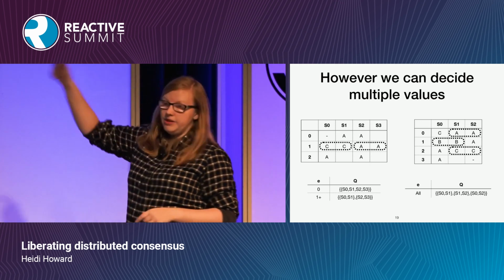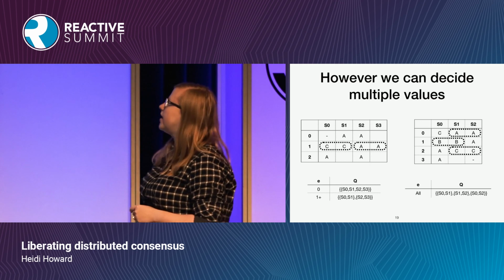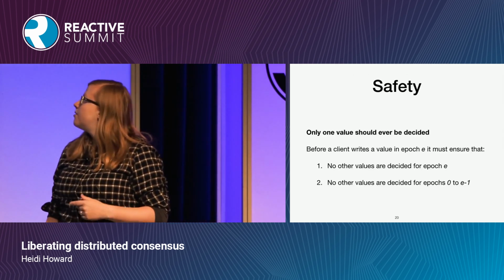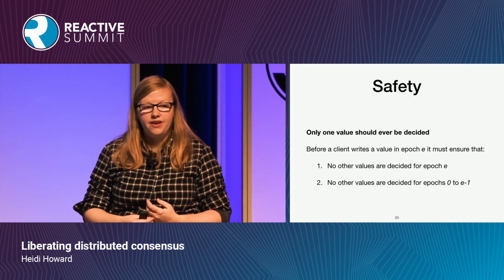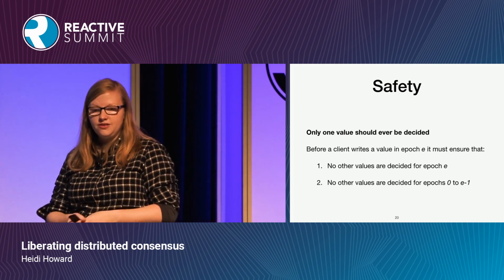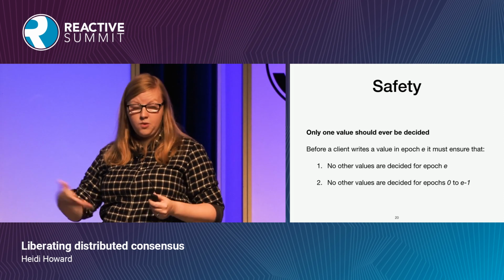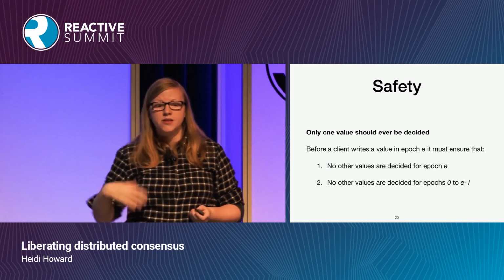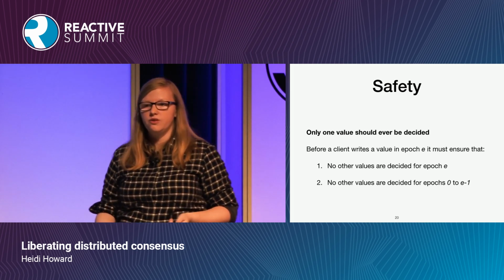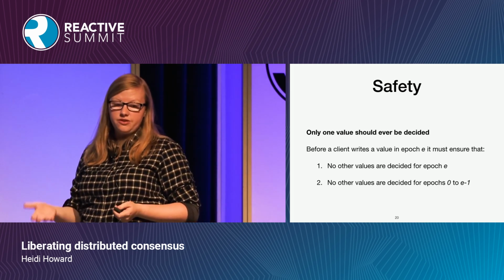And firstly, we're going to deal with this scenario on the left-hand side. So before a client writes a value, they need to ensure that there are no other decisions that are different from the decision it's working towards, either in the same epoch or in any previous epochs. So we're basically using induction here to ensure that there are never 2 decisions that are different.